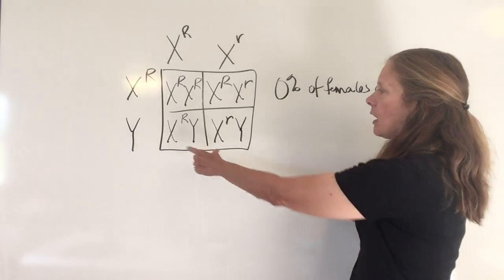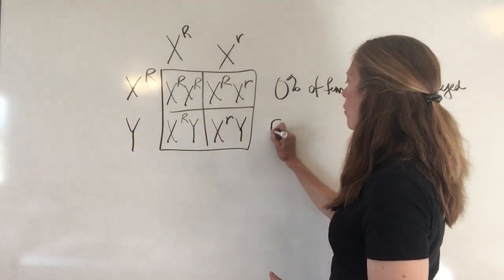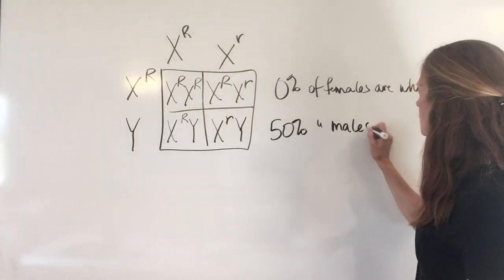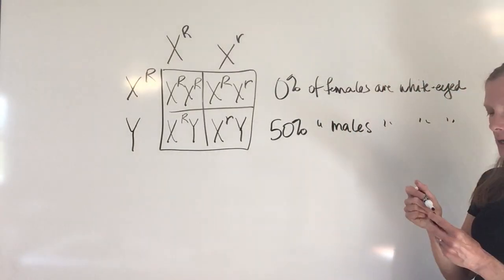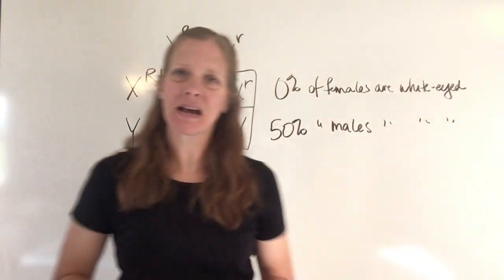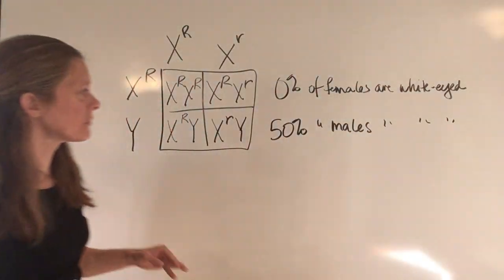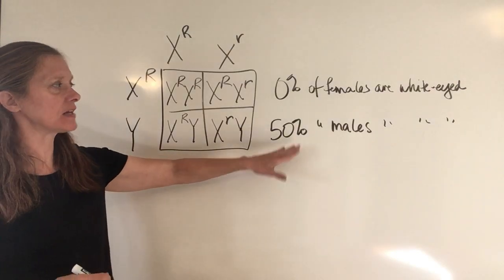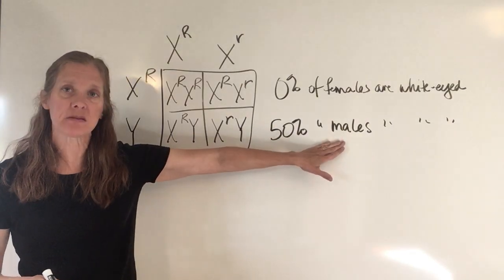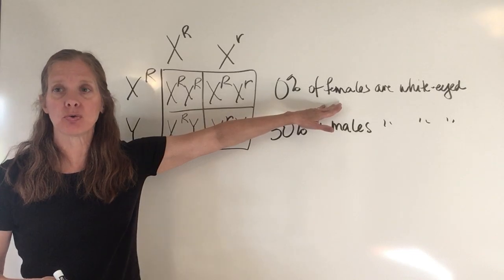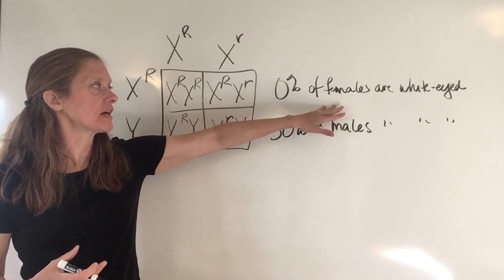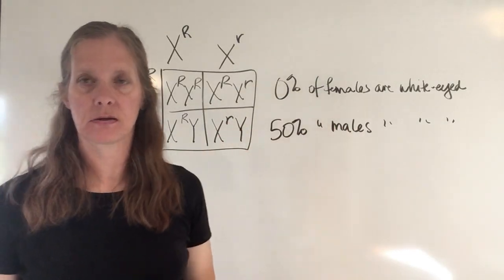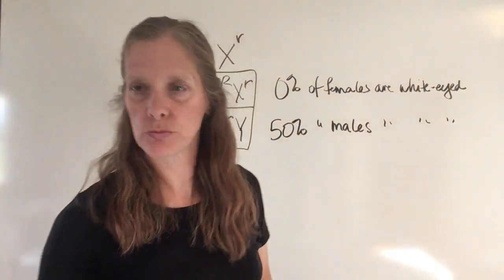So here, 1 out of 2, or 50% of my males are white-eyed. So you can see that if I have a sex-linked trait, then what's going to happen is that it's going to show up more often in males than it's going to in females. And so that's going to be particularly true if you have diseases that are carried on sex-linked chromosomes.